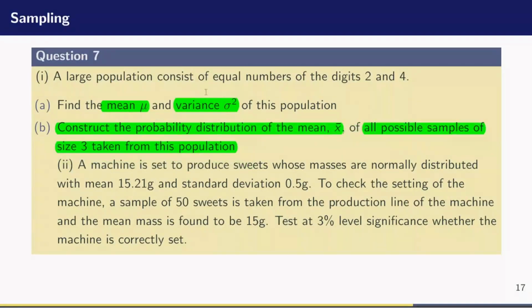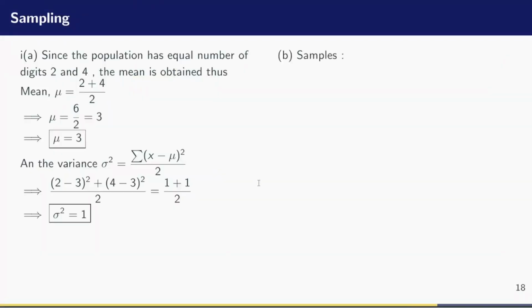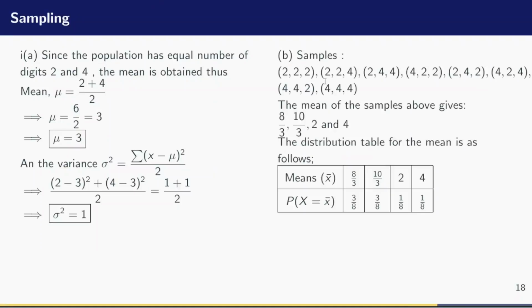So how do we evaluate that? What we have to do here is write down all the possible permutations of 2 and 4, taking 3 of them at a time. And if you write them out, you are going to have 8 possible samples. The first one will be a sample 2, 2, 2. The second 2, 2, 4.